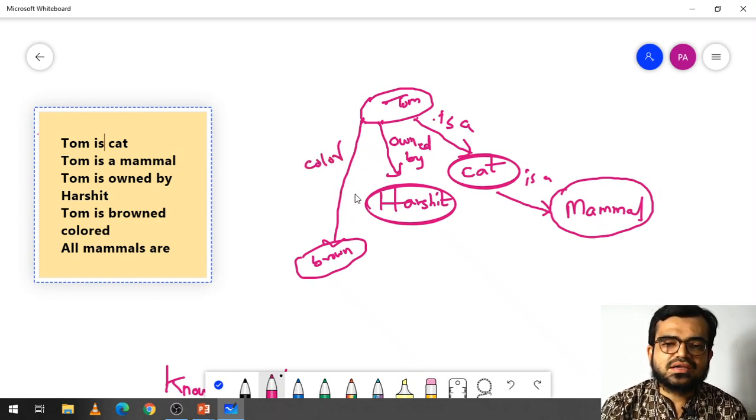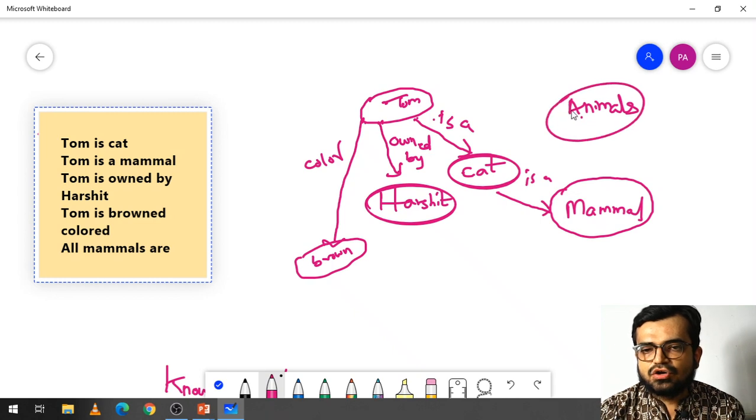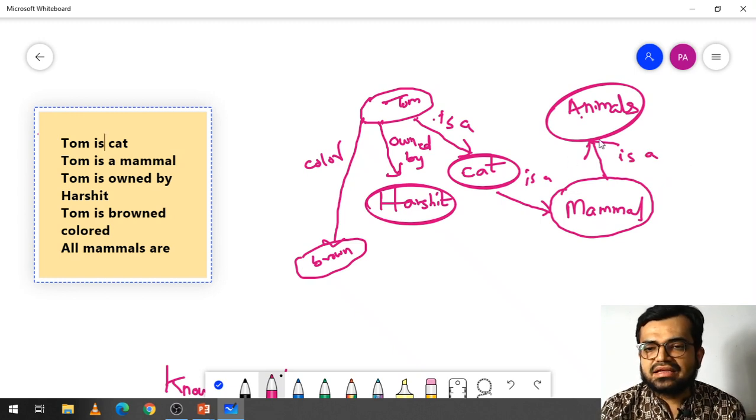Now again I can take that all mammals are animals. So what I can take here is animals. There is no specific format, that means you should not necessarily go from top to bottom, but what we have to do is the connections between the objects should be correct. Now mammal is an animal. Now this is a, we have taken, right? So here we have taken the inheritance category.